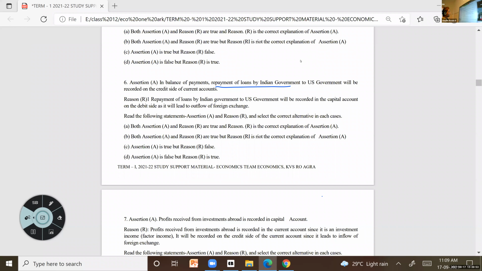There should not be any doubt related to that. When you are thinking current account, capital account, the first thing you have to understand is what all things are coming under current account and what all things are coming under capital account. You should be thorough with that, then there will not be any confusion. So repayment of loans, borrowings, everything, it is coming under the capital account.